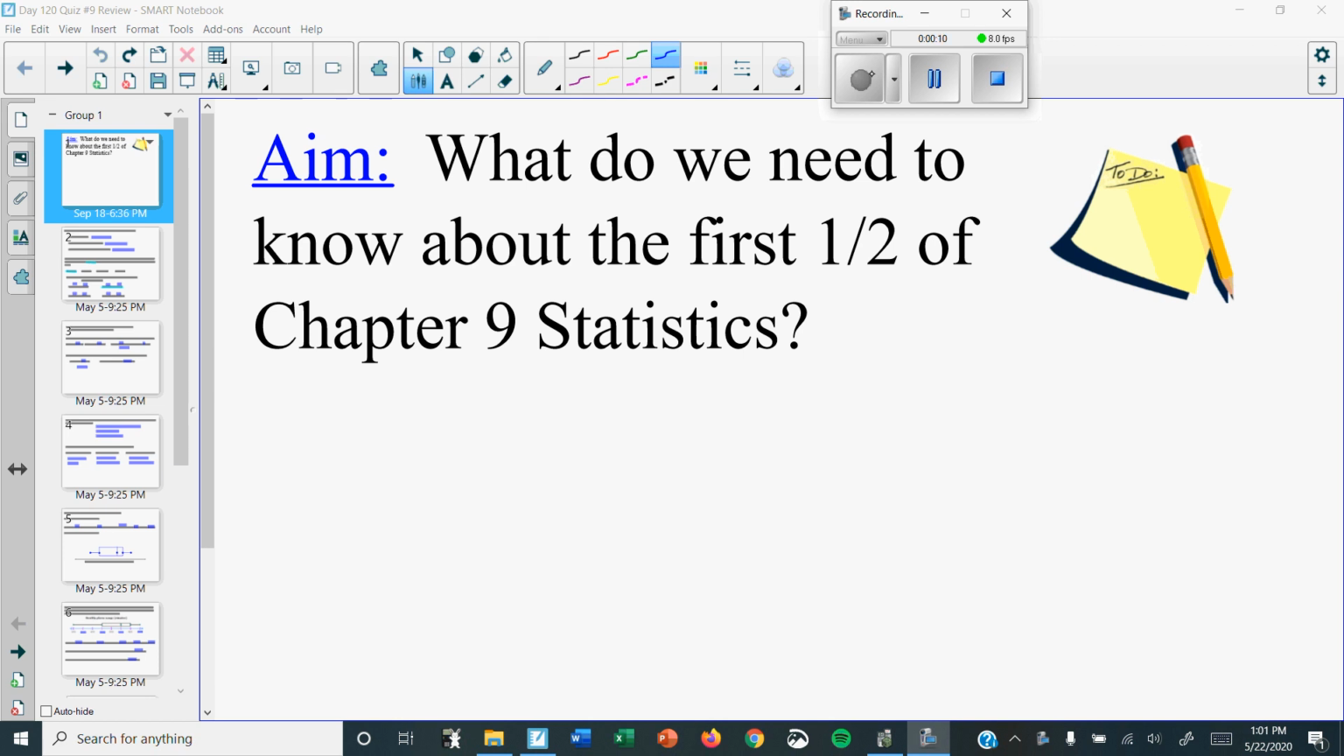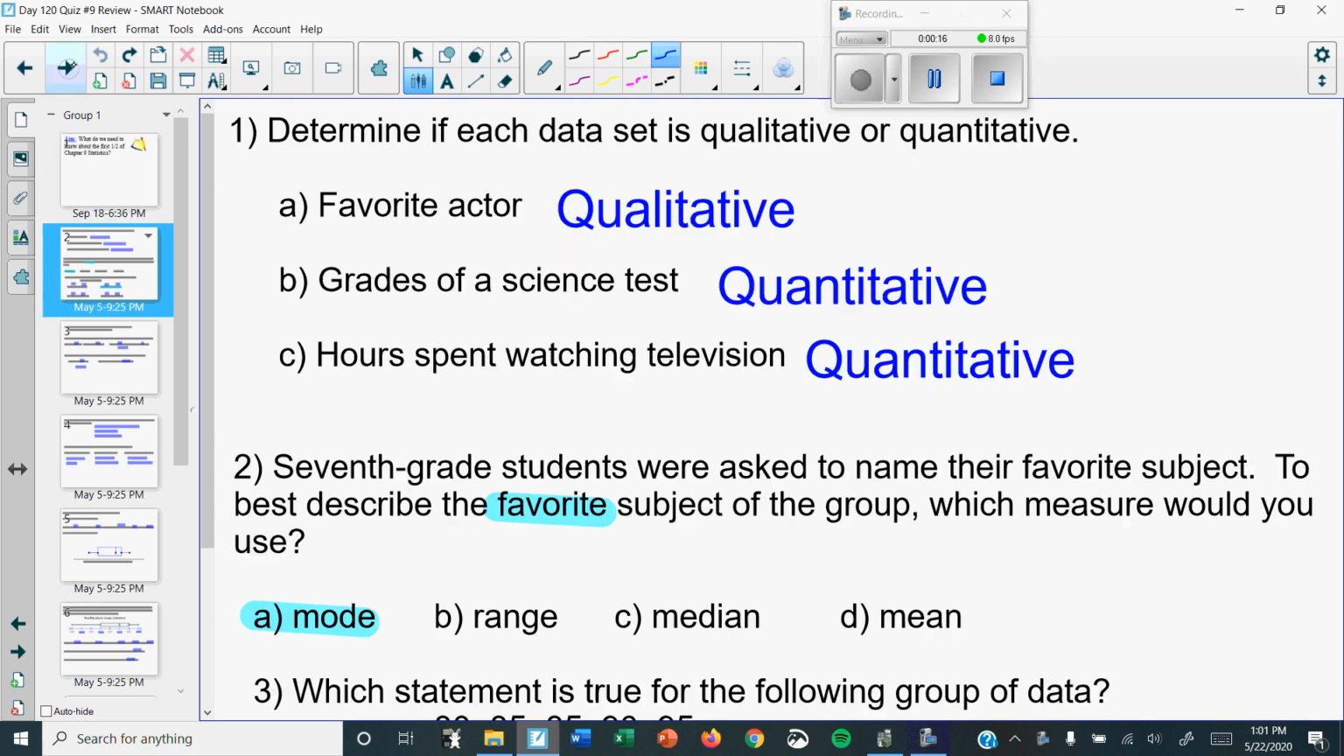So, hopefully statistics has been going well, and we're going to see if you understood the first half of Chapter 9. So here we go.